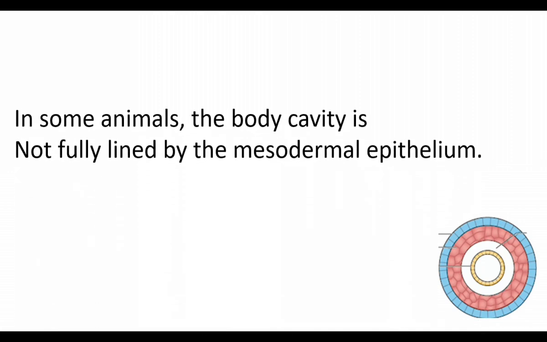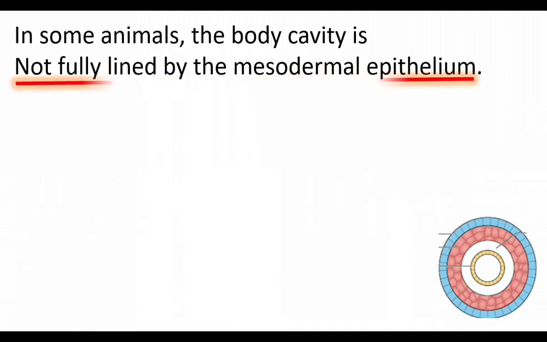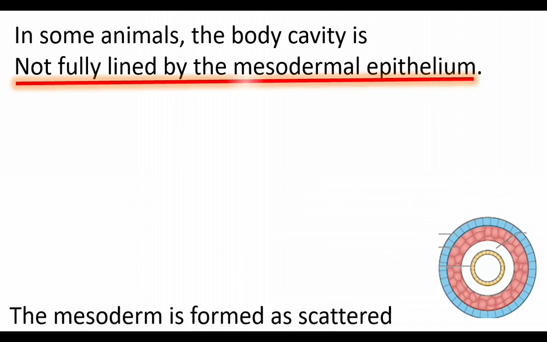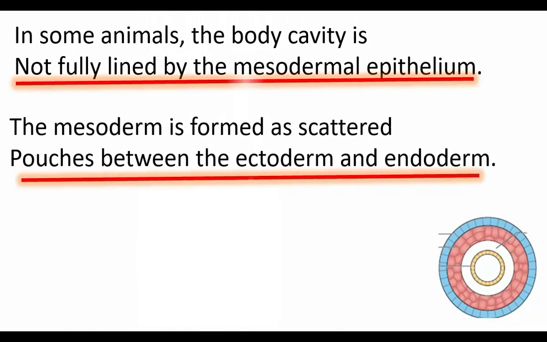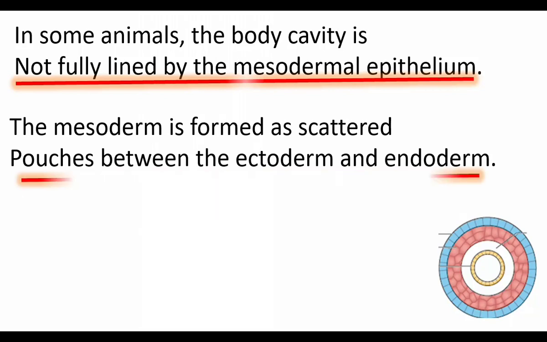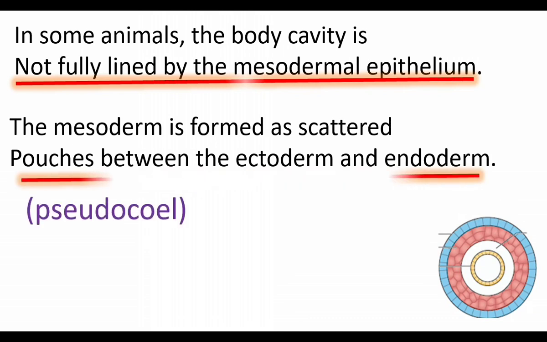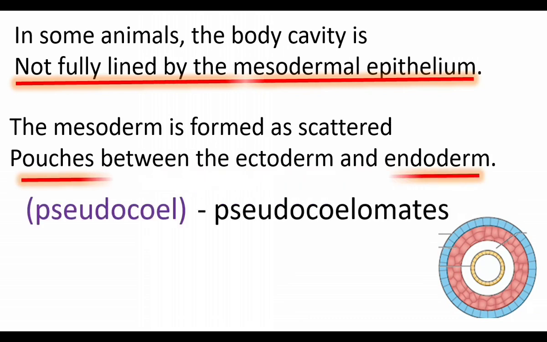In some animals, the body cavity is not fully lined by mesodermal epithelium. A part of the body cavity is lined by mesodermal epithelium. The mesoderm is formed as scattered pouches between ectoderm and endoderm. This is pseudocoelom. Example, roundworms. The organisms are called as pseudocoelomates.